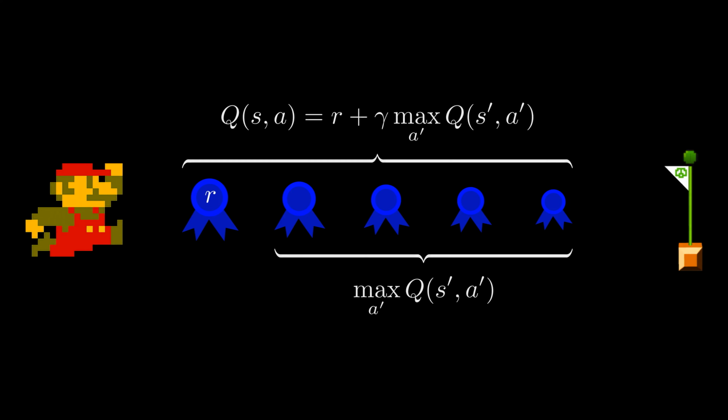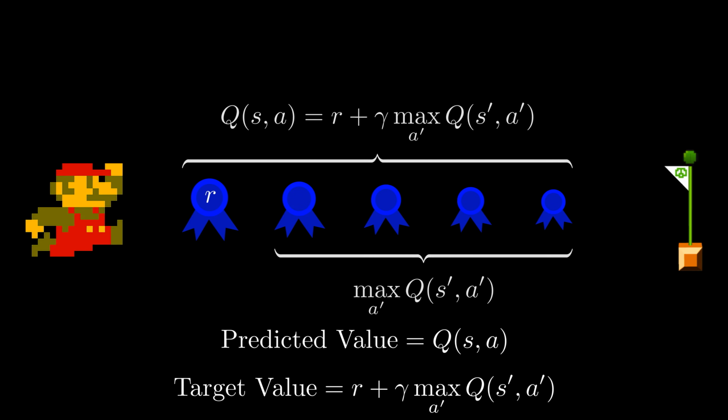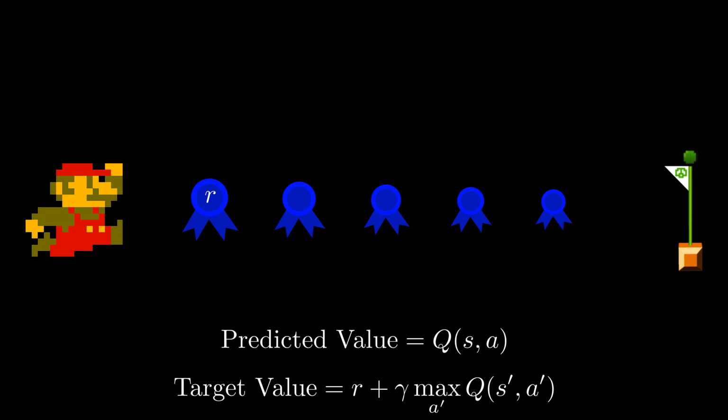To train our agent, we compare its predicted value of a state action pair to the target value. Remember, the target value is the immediate reward from a move plus the discounted value of the best possible next move. Essentially, we compare its predicted value of the sum of these ribbons to the predicted value of the sum of these ribbons, plus the ribbon whose value we know with certainty because the agent just received that reward. While both the prediction and the target are estimates, the target is considered to be more reliable.